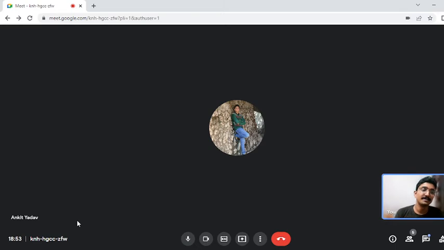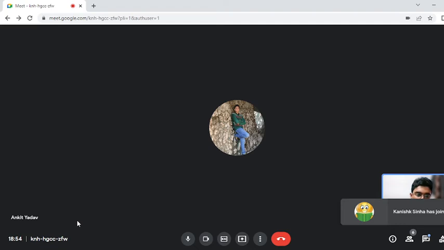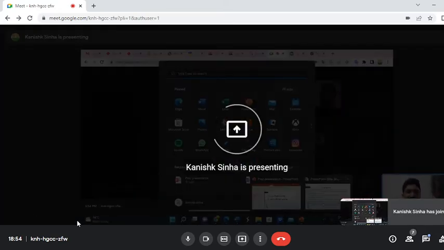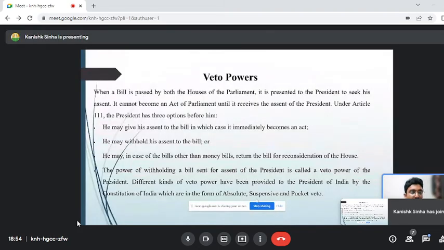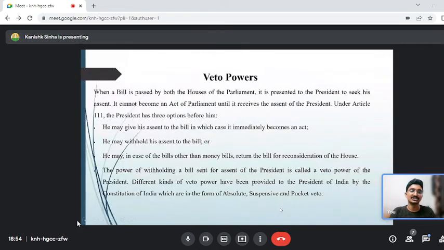The third option that the president has is that he will send the bill back for reconsideration. So if the president feels that this bill is not according to the objective of the constitution, that it violates the Indian constitution, the president will send back the bill to the Lok Sabha or the parliament, that you people have to reconsider this bill. Once the president sends back the bill for reconsideration and the parliament, after reconsideration, sends it back to the president, the president cannot send it back any more time. He or she has to give the assent to the bill.